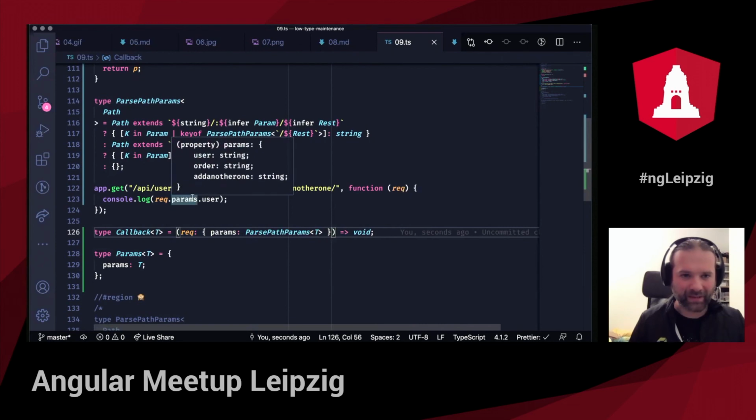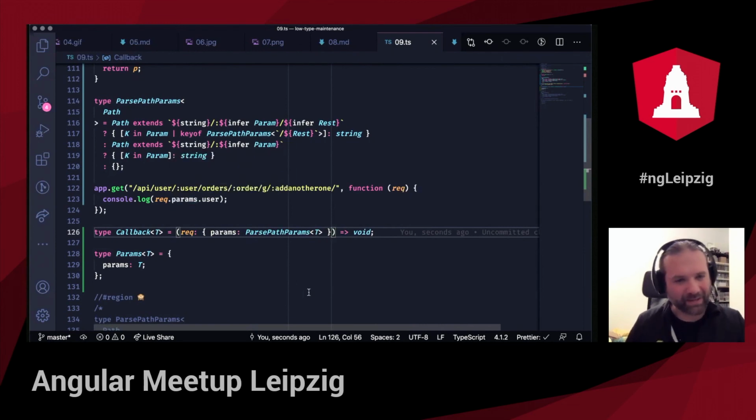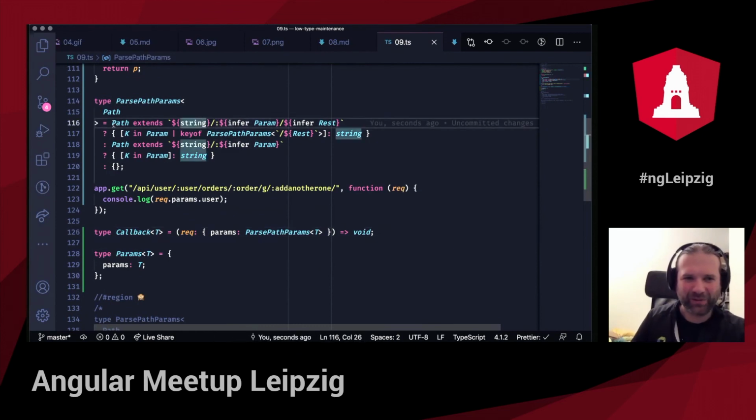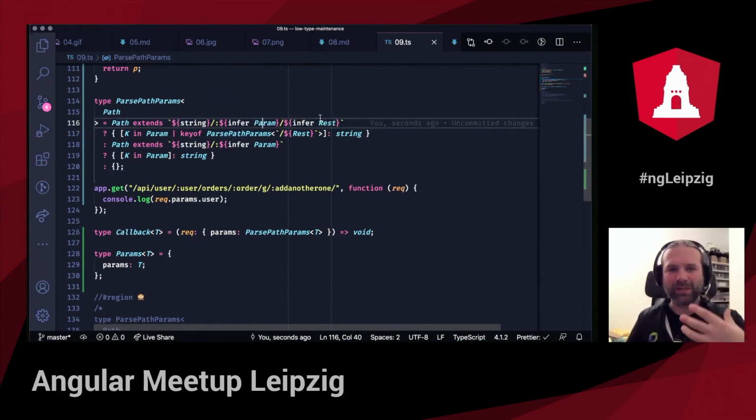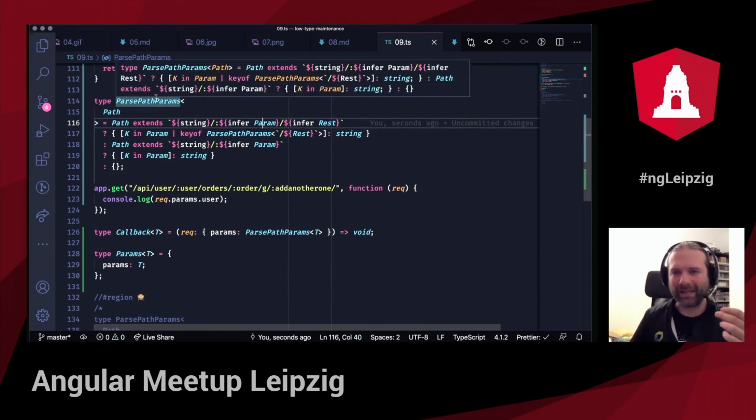Yeah, user, order, add another one, just what I expected. Very good. So I just moved out the whole params thing into something else. Makes it a lot easier. But what happens here? So this is the fun stuff. This is the first condition where I infer the param. We have seen that, and then I infer all the rest if a possible rest is available. And once this possible rest becomes available, what I do is going recursively into the same type again. So those are recursive string literal types. This is possible. Just blows my mind.